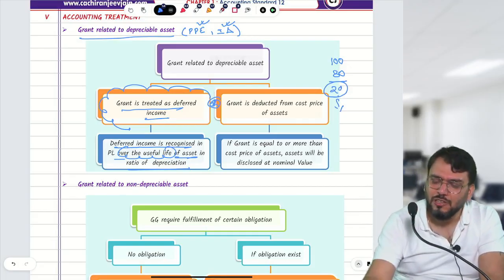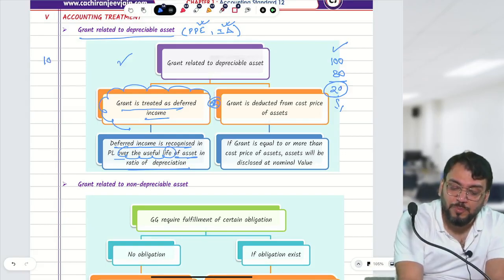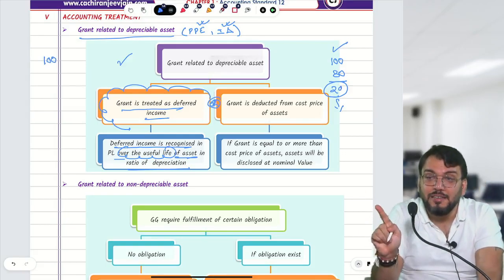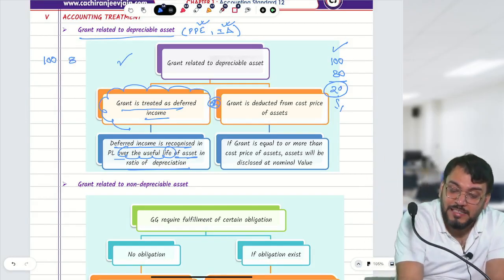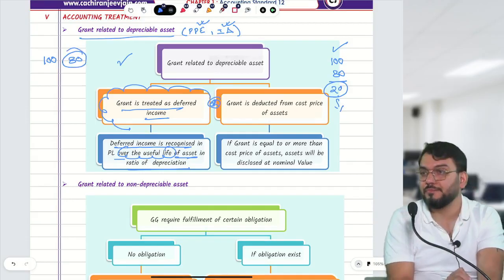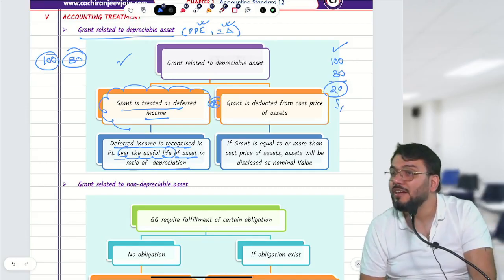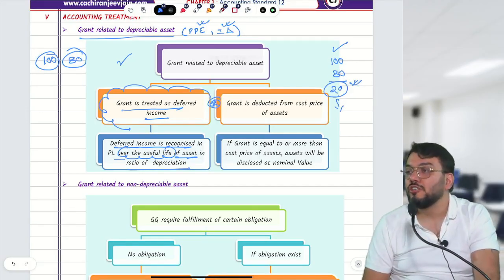This we call net basis. The earlier one we call gross basis. In that case, if you purchase an asset of rupees 100 lakh, we will not deduct the grant from 100 lakh. The grant will be separately shown as deferred income, and we'll charge depreciation on 100. But in this case, we are charging depreciation on 20.